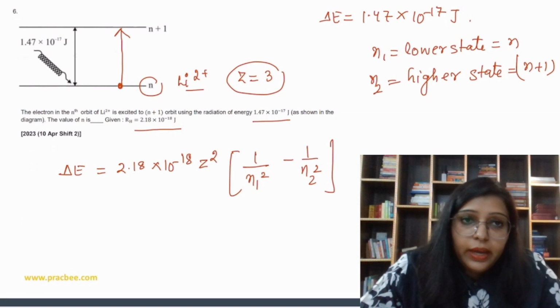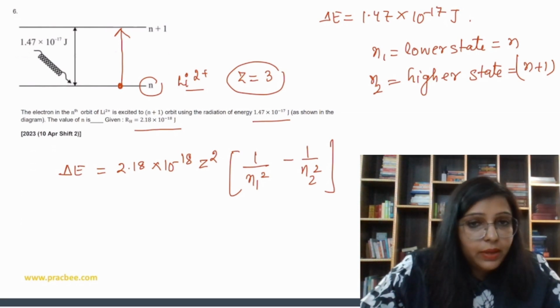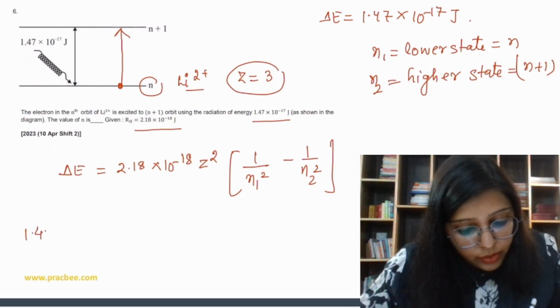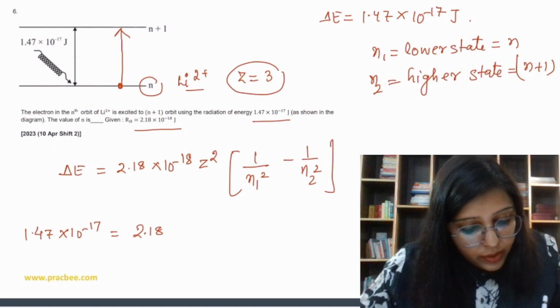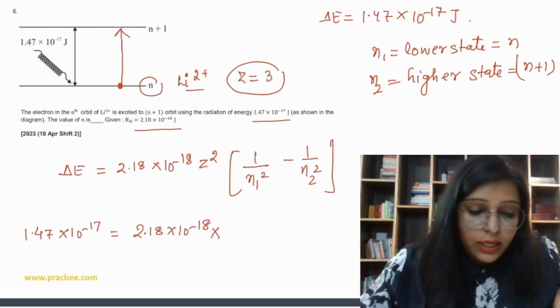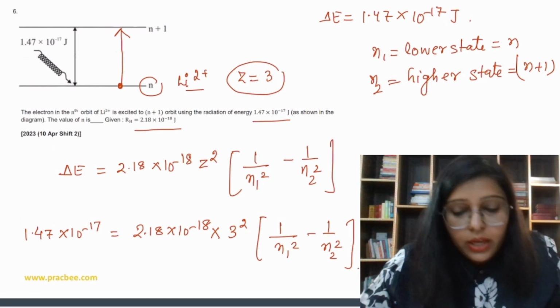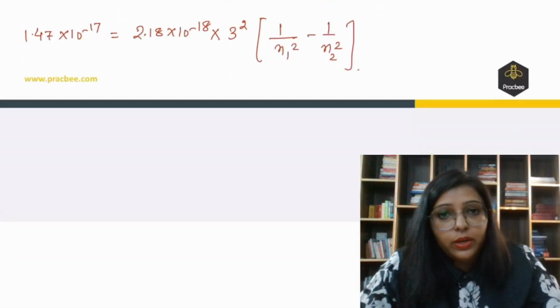Clear? So here I am not taking N or N plus 1, I am taking N1 and N2 only. So delta E is 1.47 into 10 to the power minus 17, which is equal to 2.18 into 10 to the power minus 18, Z square is 3 square, and here we can write 1 by N1 square minus 1 by N2 square.